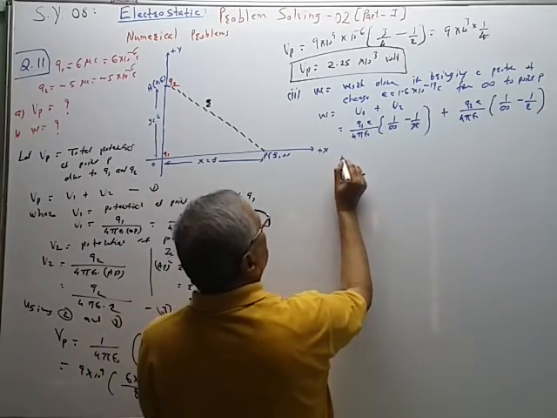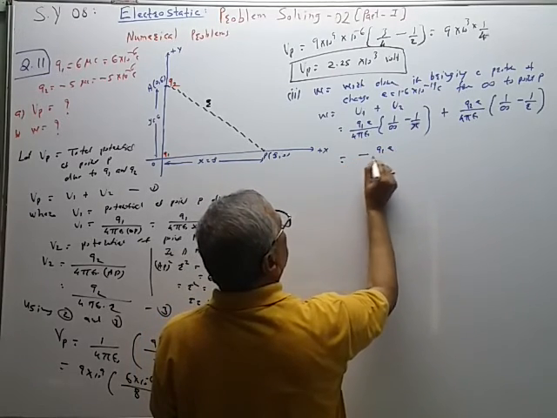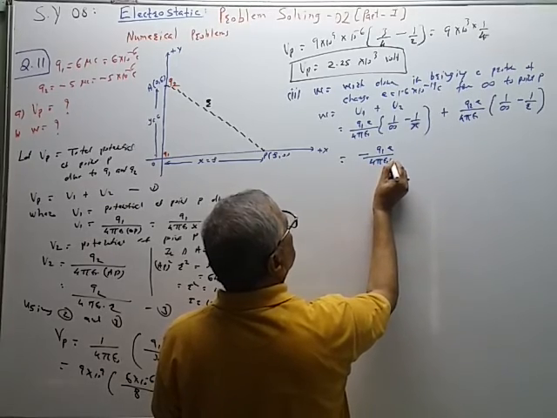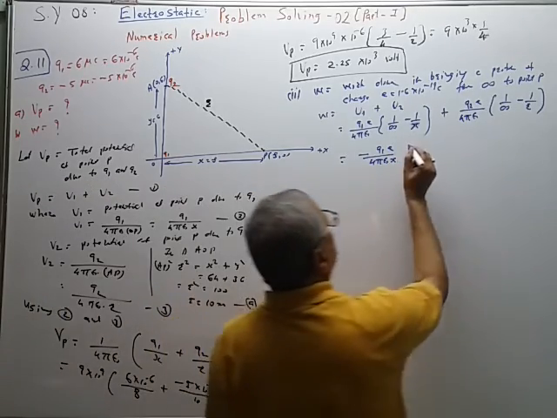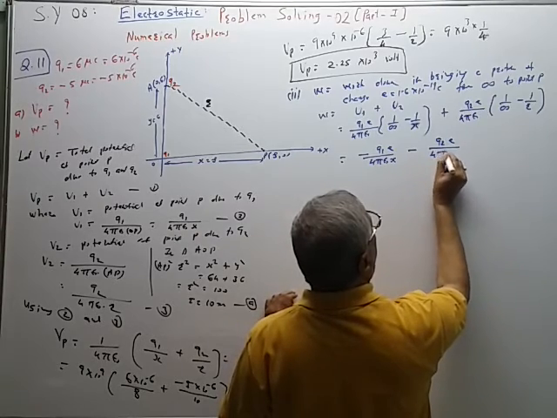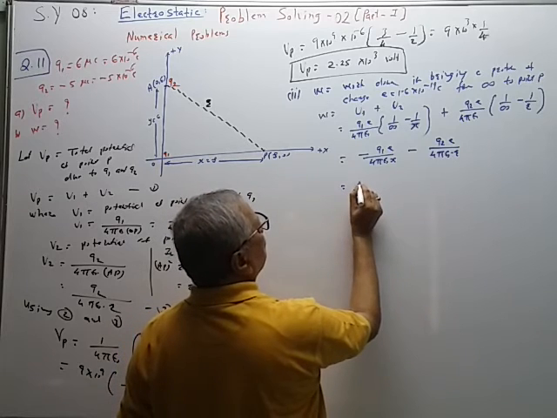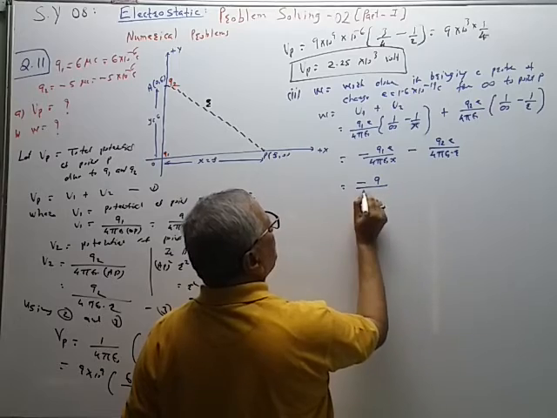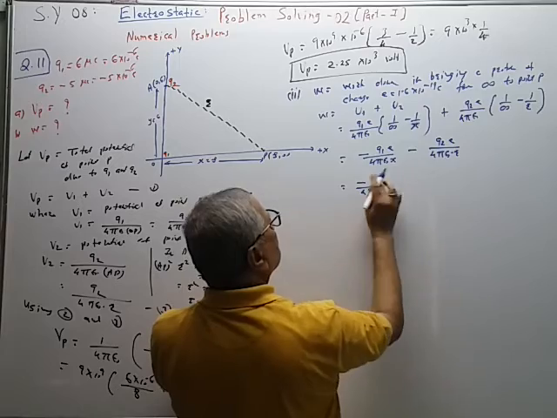So 1 upon infinity is equal to 0. So minus Q1 into e upon 4 pi epsilon naught x. Actually directly we can write the relation, but I was showing it by deriving. Minus Q2 into e upon 4 pi epsilon naught R. So minus is common, e is common, 4 pi epsilon naught is common, sorry, e is common.